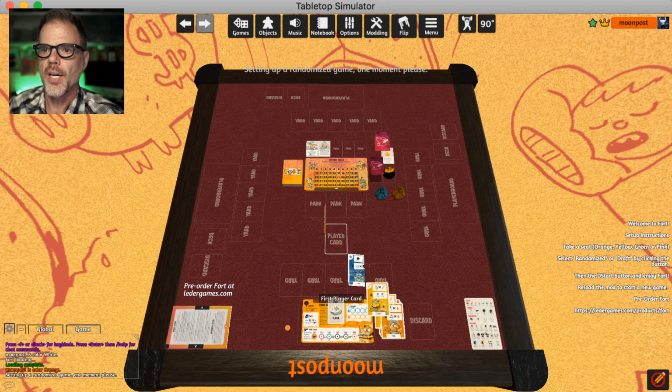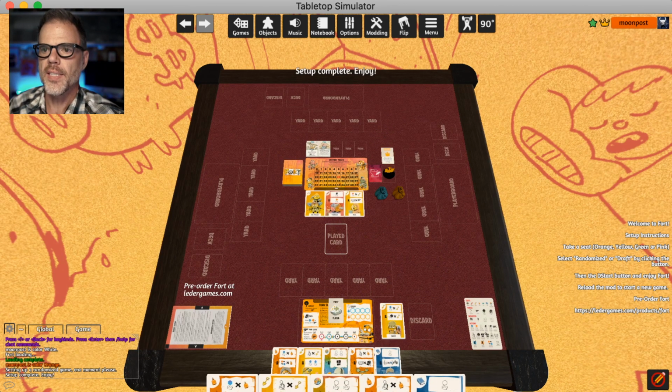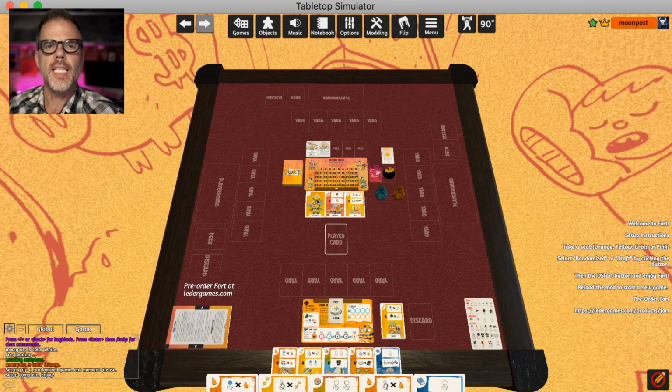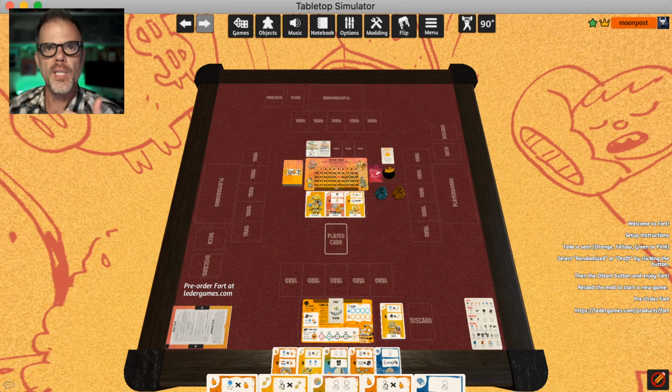So I get the first player card, and it's going to shuffle me some cards, and it's automatically going to deal me a hand. Now, TTS doesn't necessarily do this for you. The game mods or workshops, the games that you load in TTS, may be scripted or not. So when you look at some games, it'll say scripted or partially scripted or something like that. And that's some of this game setup, game automation stuff, but the game doesn't know the rules. You have to know the rules to be able to play this game. So I could easily play a wrong card and the game will let me. It's not a big deal to the game.